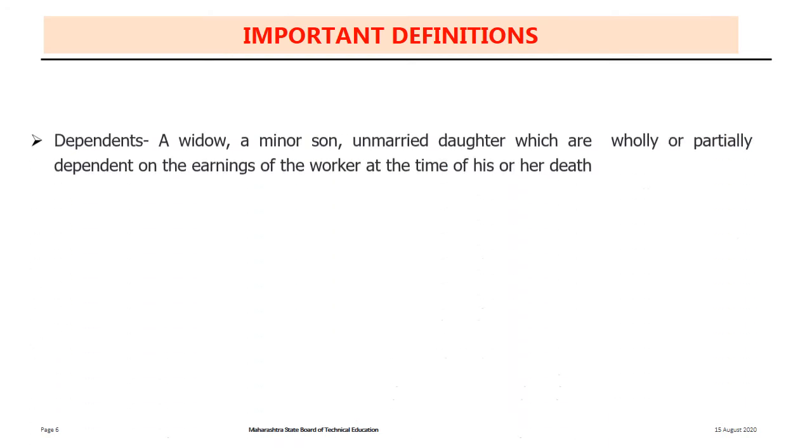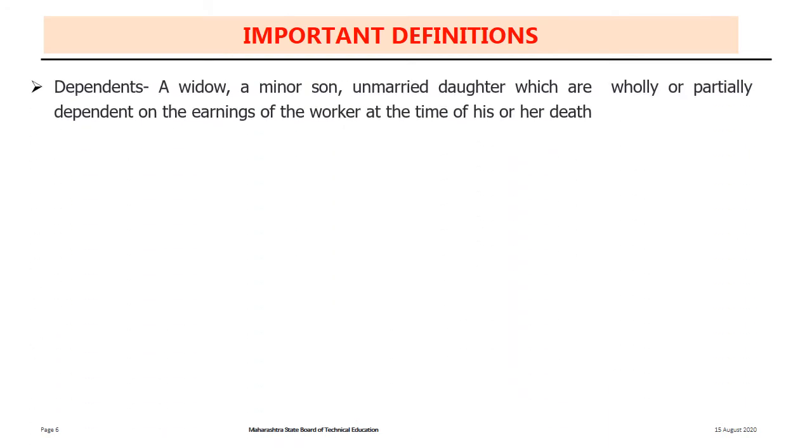Important definitions. Dependent means a widow, a minor son, or unmarried daughter, who are wholly or partially dependent on the earning of the worker at the time of his or her death. Minor means a person below 18 years of age.